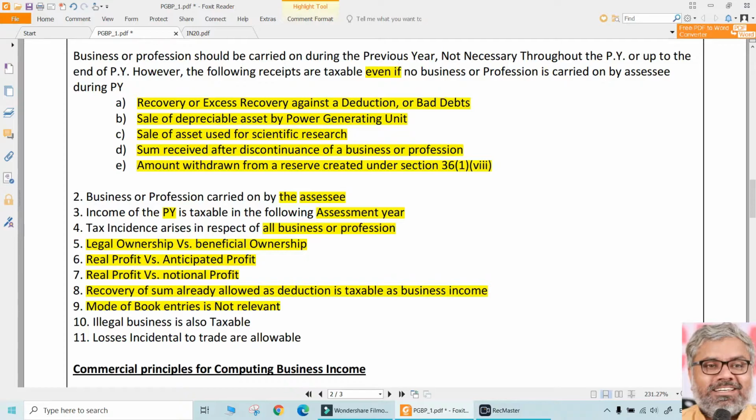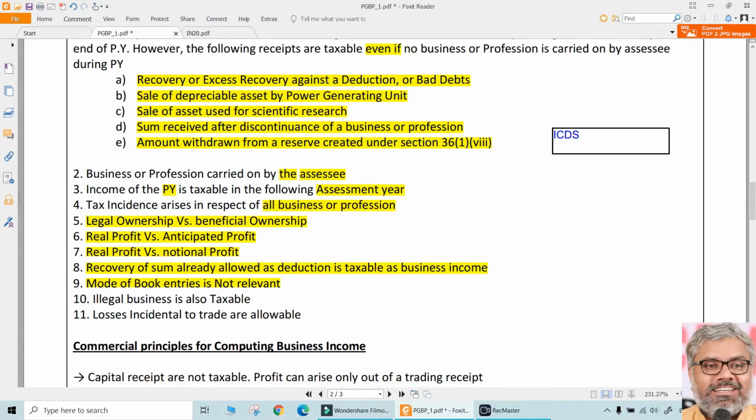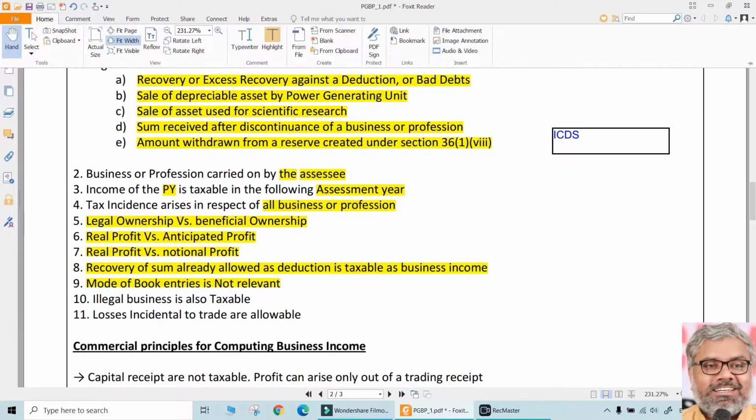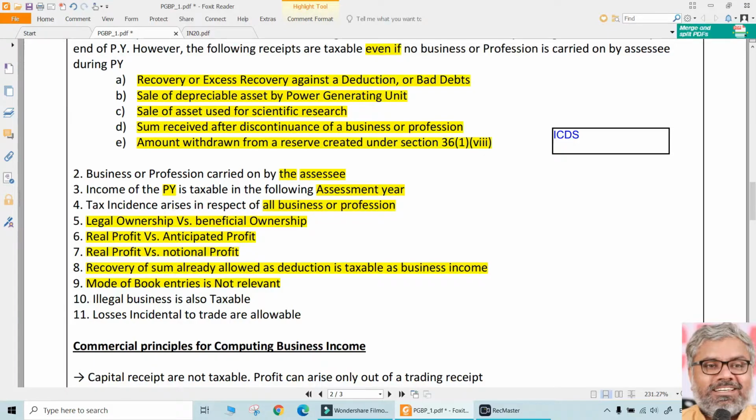And of course, there are certain standards prescribed by the Income Tax Act also. Though we don't have them in the syllabus, just note that there are accounting-standard-type provisions even in the Income Tax Act. Those are called ICDS, Income Computation and Disclosure Standards. So, according to that, the SSC has to follow ICDS, not his own accounting policies. Even if he says it is his customary practice, it doesn't matter. All those things are irrelevant. The simple point is, the SSC has to follow ICDS if he follows the accrual system of accounting.